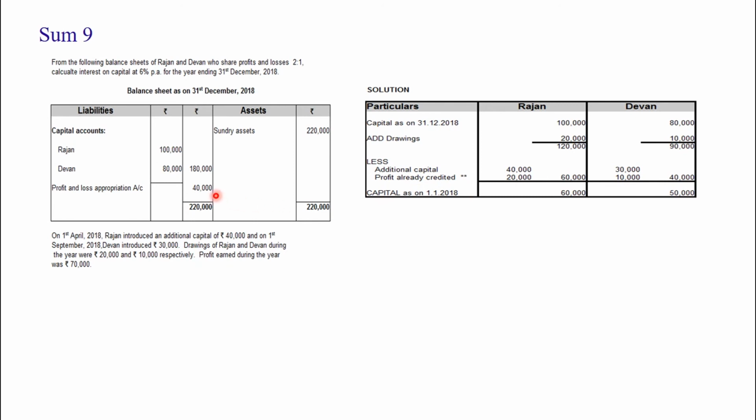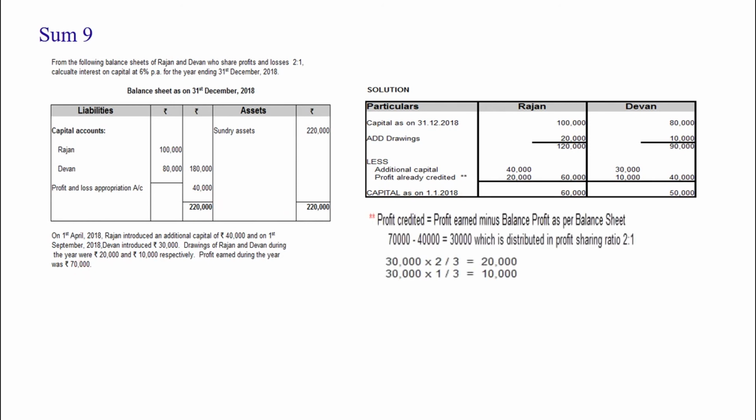How have they arrived at the profit credited? The profit earned is 70,000. 70,000 minus 40,000 is 30,000. That 30,000 is distributed among the partners in the ratio 2 is to 1. So 30,000 into 2 by 3 is 20,000, and 30,000 into 1 by 3 is 10,000. Please note this down.